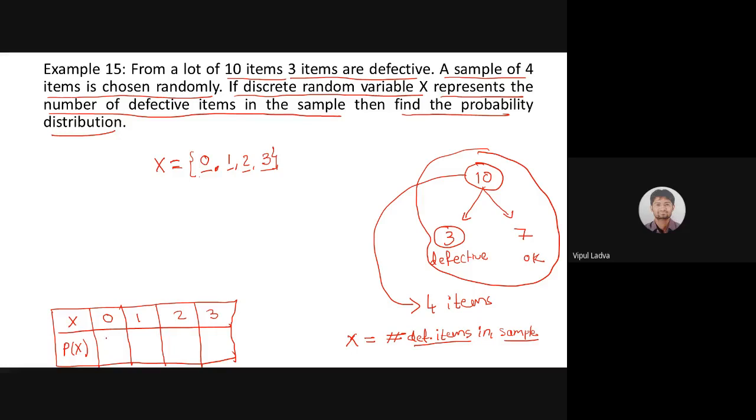Good. Now, Nidhi, for the second part, we need to identify their respective probabilities. What is the probability that my random variable x will assume the value 0? We may use this particular notation, or you may use this notation even, f of 0. I'm good with both notations. So what will be the probability that my random variable x will have the value 0? उसके लिए क्या करना पड़ेगा निधि? What is the basic simple definition of probability, that m divided by n, is it, where m is the number of favourable cases, n is the total number of cases?